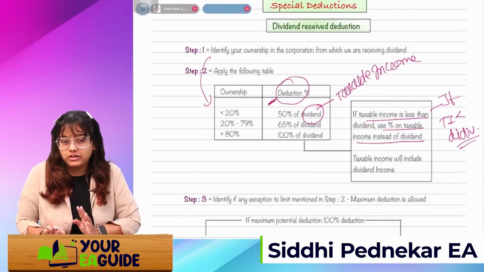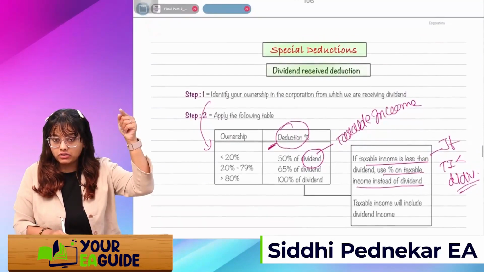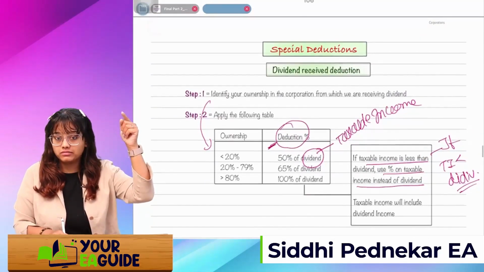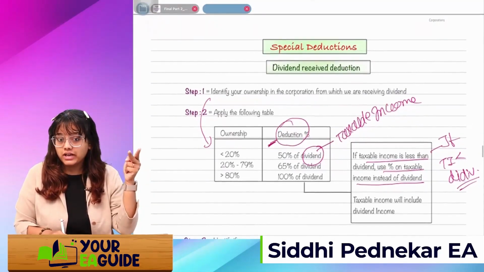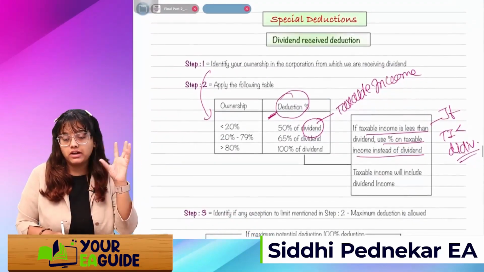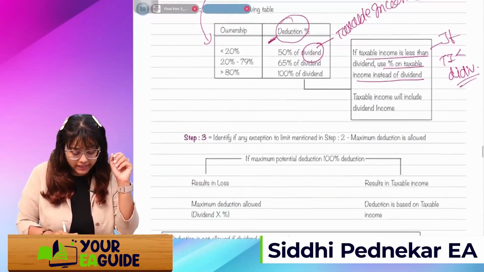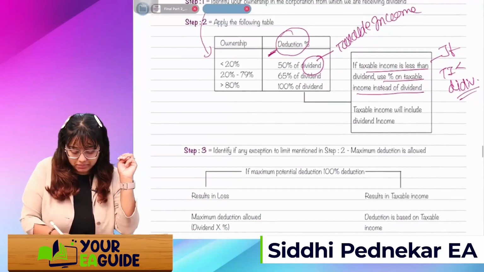Just remember stepwise. First, we'll identify the share, or what ownership share we are holding in the corporation. Second, we'll apply the ownership rule, that is, how much ownership I am having. According to that, I'll decide what percentage of deduction I am going to get. Third, I'll see whether I have to apply this deduction on dividend or on taxable income.